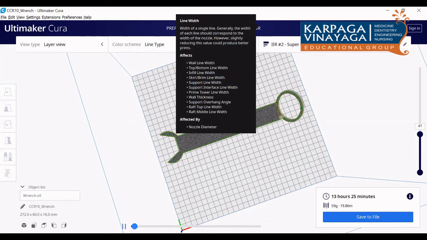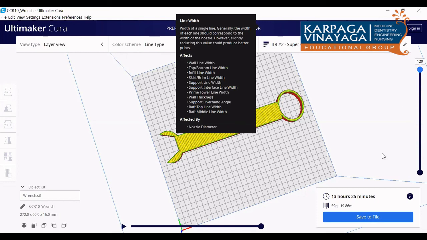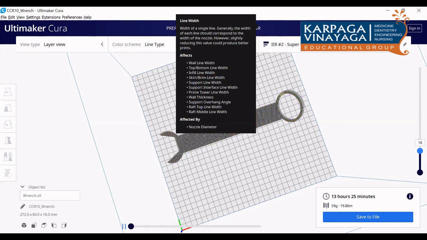Suppose you can see here, there are so many layers, around 128 layers. The time required is 13 hours 25 minutes after these settings are done. Now if you want to see any one layer, starting from the initial layer, just move to that particular layer and click this play button. You can see the simulation here.